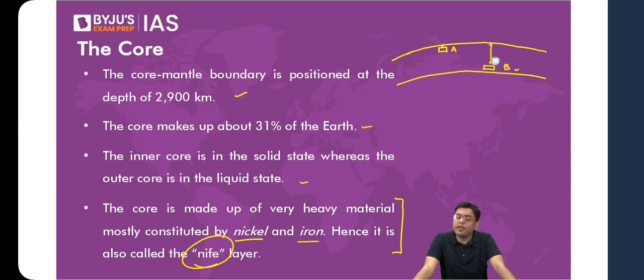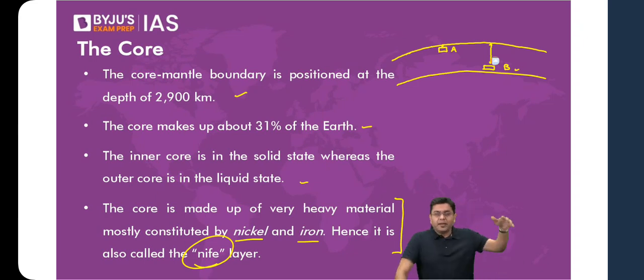So as you start moving into the depth, in the crust and in the portion of the mantle, you will find that the nature of materials, the nature of the rocks, all of them undergo a change. So there is a zone of transition from where different kinds of materials start dominating.